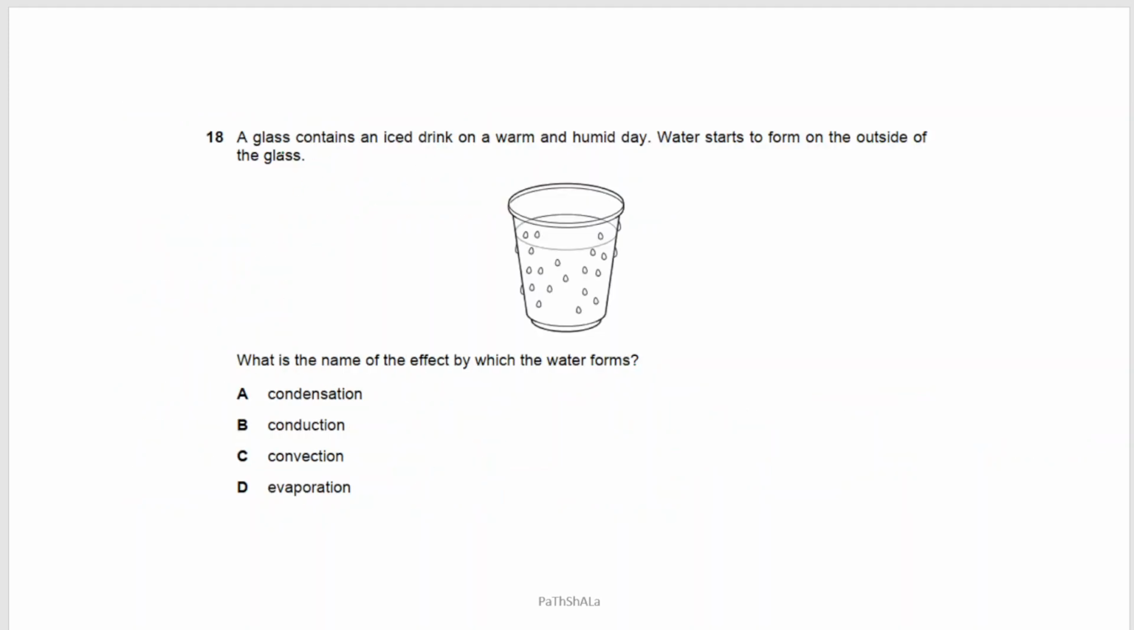Question 18 says a glass contains an iced drink on a warm and humid day. Water starts to form on the outside of the glass. You can see some water starts to form on the outside of the glass. What is the name of this? Evaporation? No. By evaporation, the liquid converts to steam or gas. Here what is happening is gas converting to liquid. So convection no, conduction no. The correct answer is condensation.